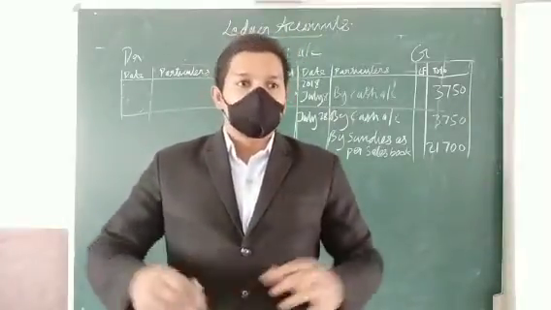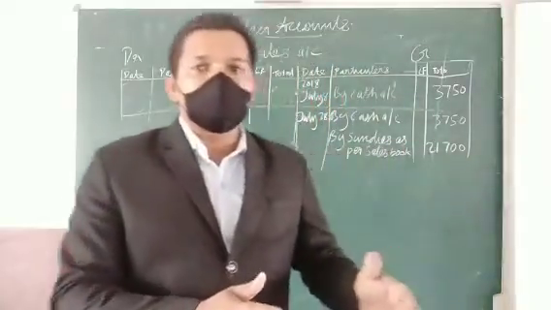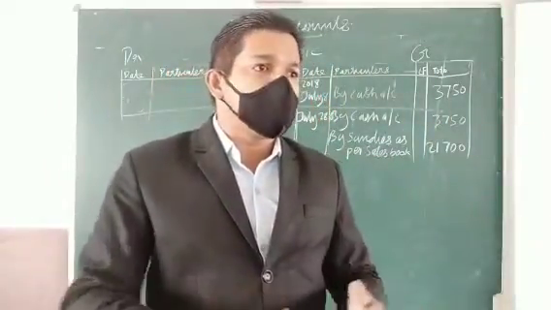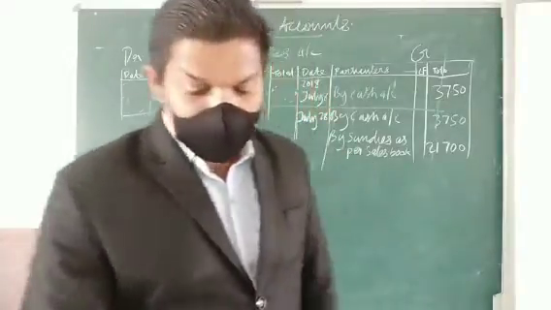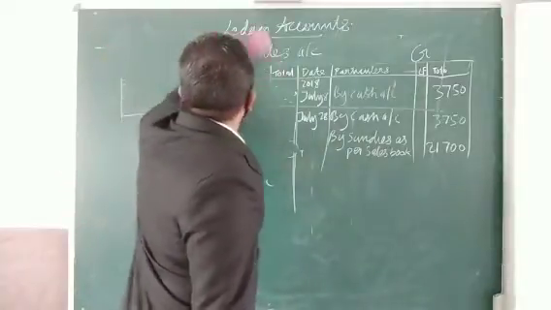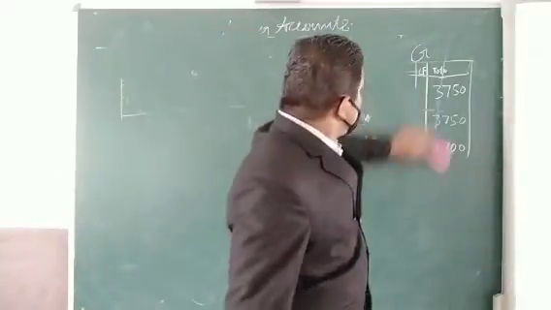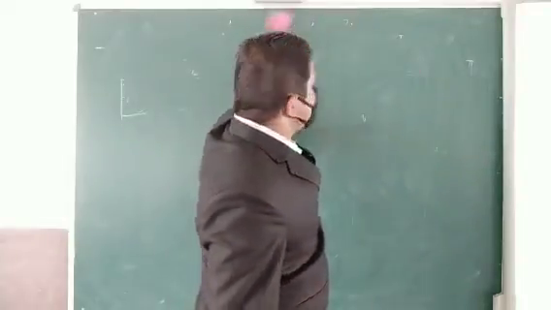Do you understand? GST means all the taxes on a transaction are combined together. If any product is sold or purchased, this GST is for the central government as well as the state government.